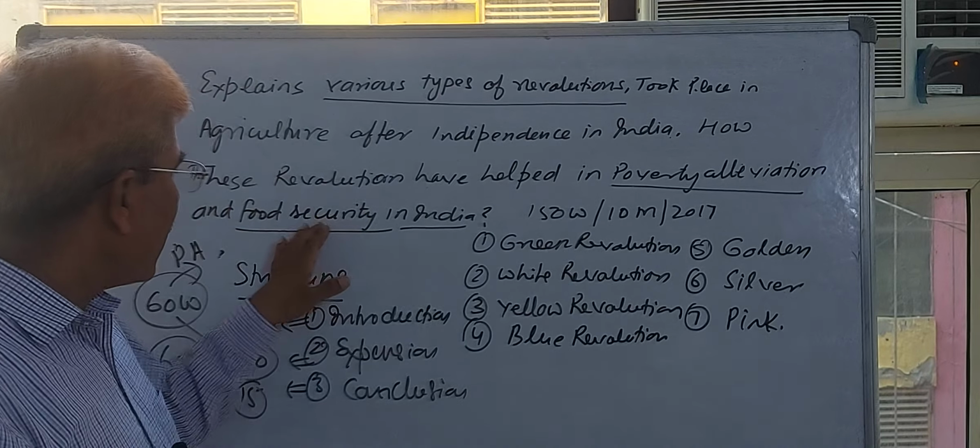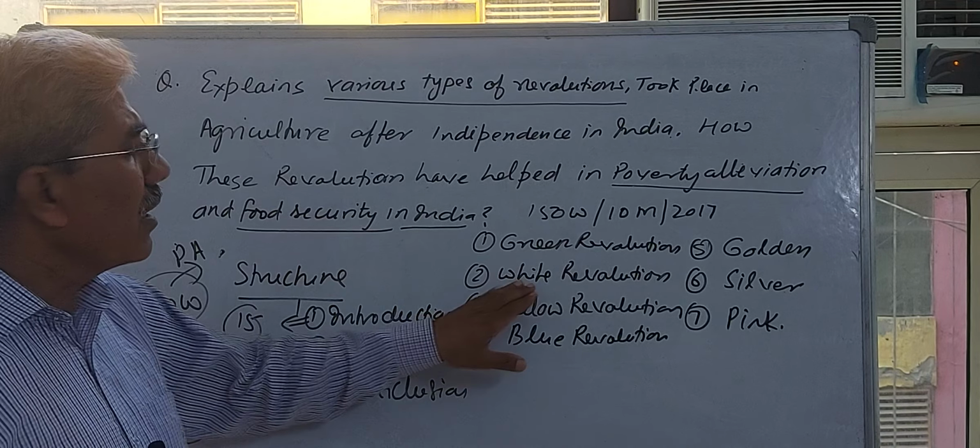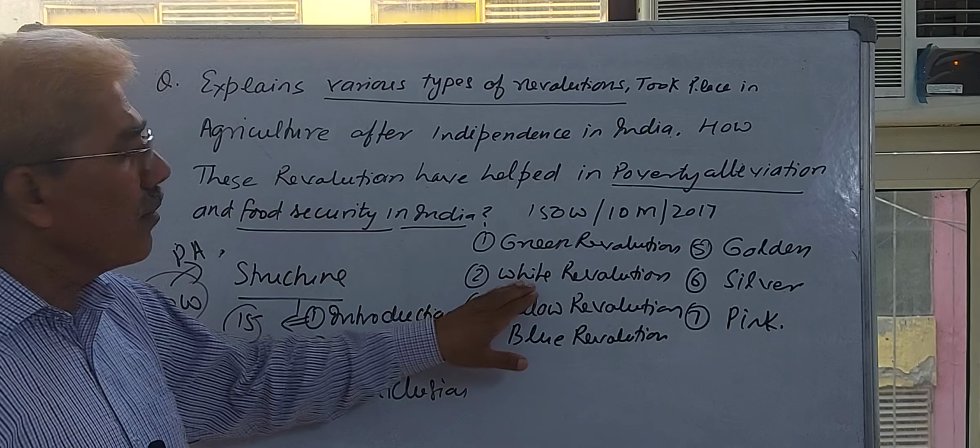You can also think about food security, quality milk, availability of milk. Presently there is 395 grams per capita availability of milk in India, and India is the largest producer of milk in the global economy. Yellow Revolution is the same: diversification of agriculture, more productivity of edible oils.